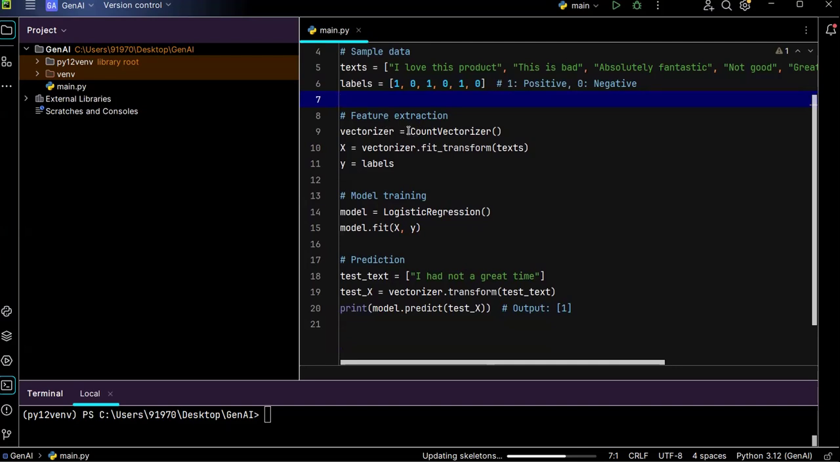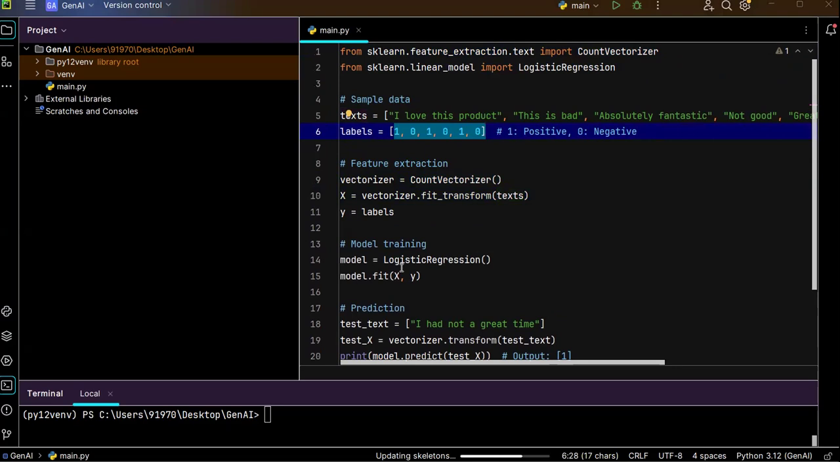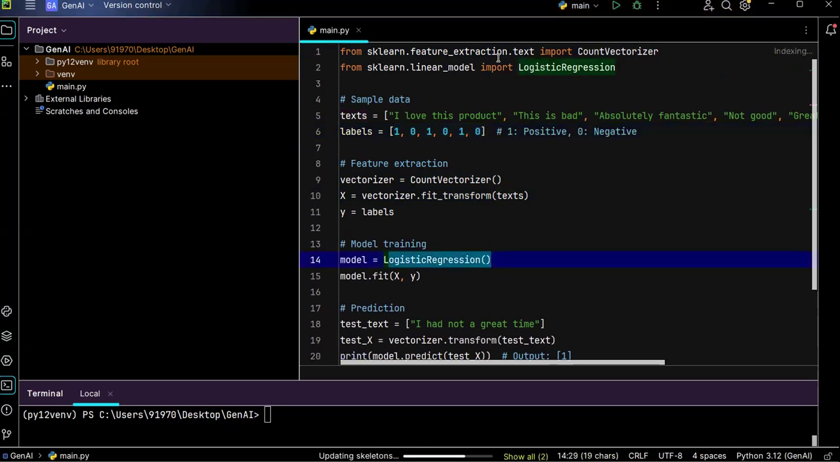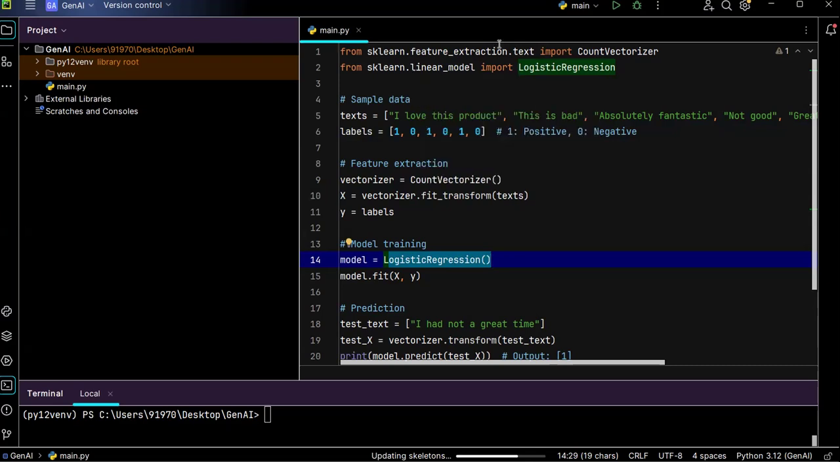Then you can see I'm using this count vectorizer. From where did I import this? I imported this from sklearn.feature_extraction.text. By using this count vectorizer, what I'm doing is fit-transforming these texts into the X value, and into the Y value I'm storing these labels data. Then I'll use those two in order to fit my logistic regression model, that I have taken from the linear model in sklearn.